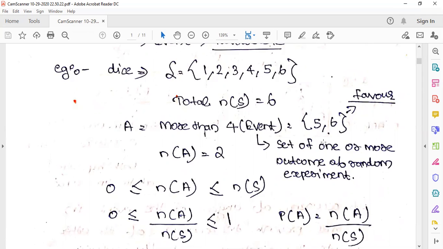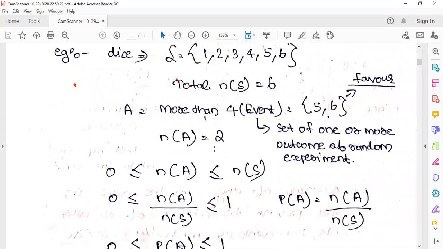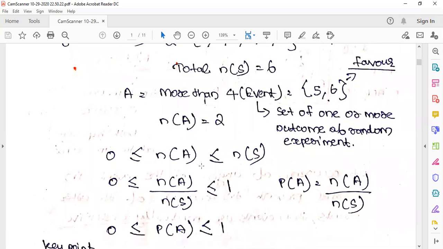So it is 5 and 6. So we know that the number of events is 2. So we understood that the number of events will always be less than the sample space. So it cannot be 0 also. So we can say it can be equal to 0, if you're not taking anybody, no output, means it can be equal to 0 also, but it will always be less than the total number of the sample space. So 0 ≤ n(A) ≤ n(S), right?